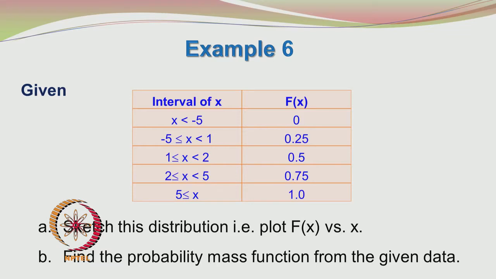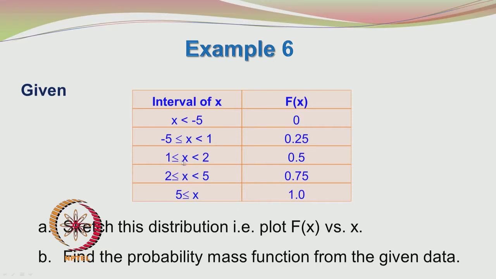So, one thing you may notice about this interval is it is involving no equality sign, it is only x less than -5. Then the next interval is having -5 less than or equal to x less than 1. So, you are having less than or equal to here.